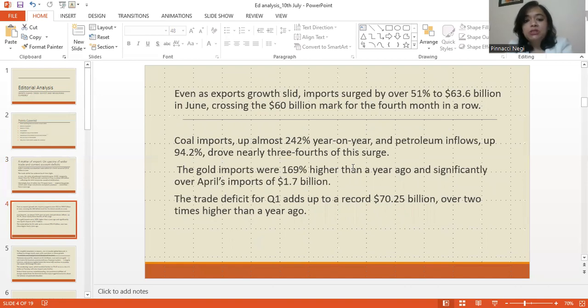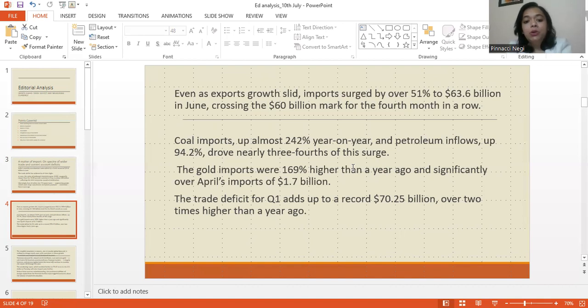Next, students, even as export growth slid, imports surged by over 51% to $63.6 billion, crossing the $60 billion mark for the 4th month in a row, students. So even as our exports are sliding, are reducing, our imports have been surging, students. Our imports have been increasing, and have surged by over 51% to $63.6 billion in June, right? So this is in fact a very worrying trend, that our exports are declining, our imports are increasing, and this would precisely lead to the widening of the trade deficit.